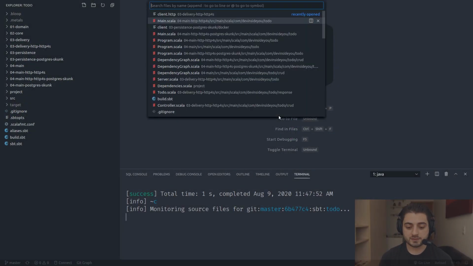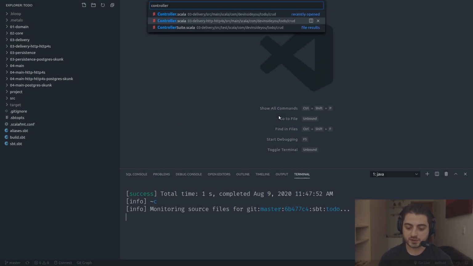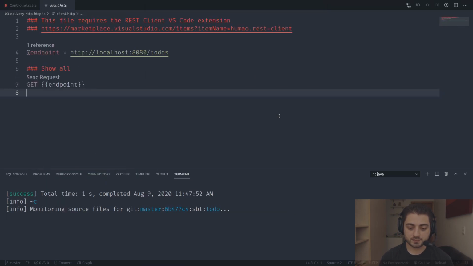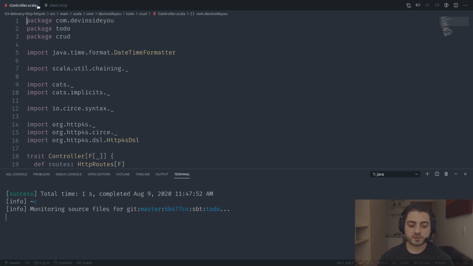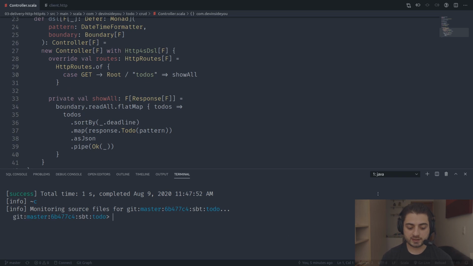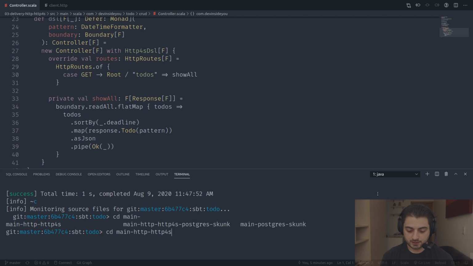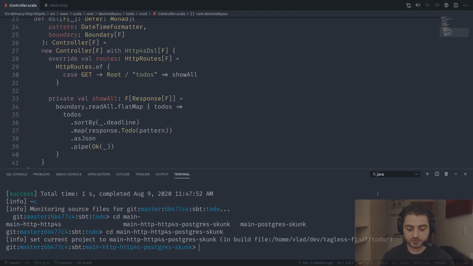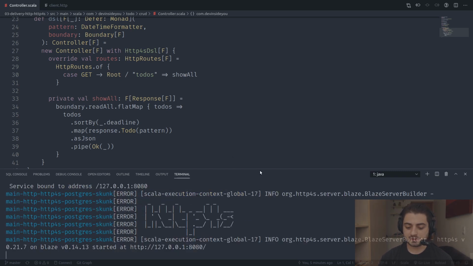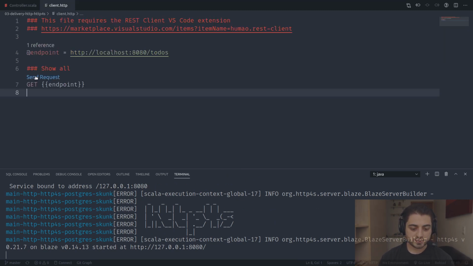All right, so this is where we left off. Let's open the controller, which is this one over here, and we're also going to open the client like this. As of right now, we have only the show all route, right? So let's go and see it in action. For a while, we're going to do a restart like this. With every change it is going to restart the server. We'll see if we actually stick to this or not. Maybe it's going to cause us some issues, but for now we can go and do a show all.